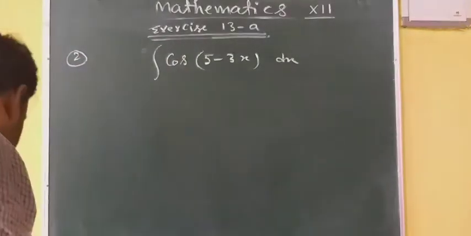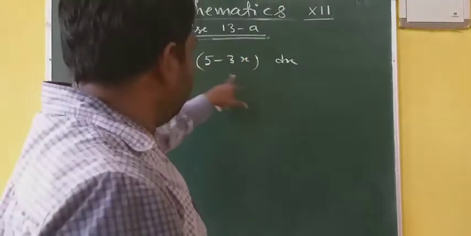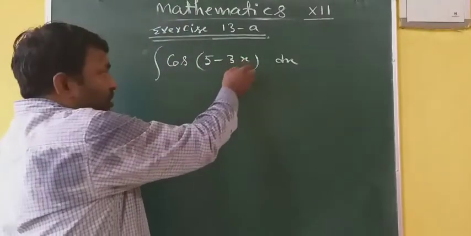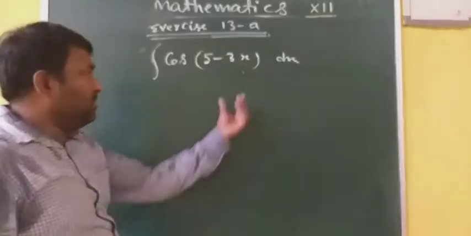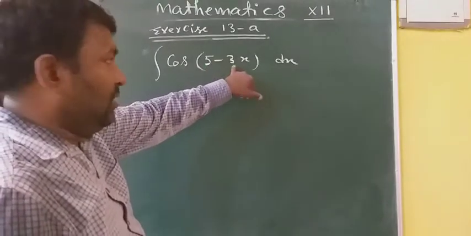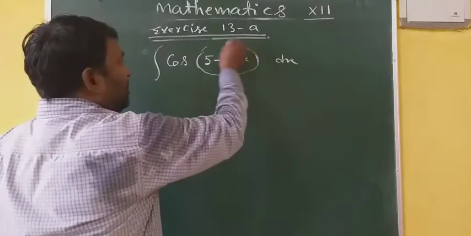Again you think integration of cos x. Can you take it as x, even though here it is 5 minus 3x? So think, if its differentiation is a constant quantity, then you can take it as x. See, differentiation of 5 is 0 and of minus 3x is minus 3. That's why you can think of it as x.